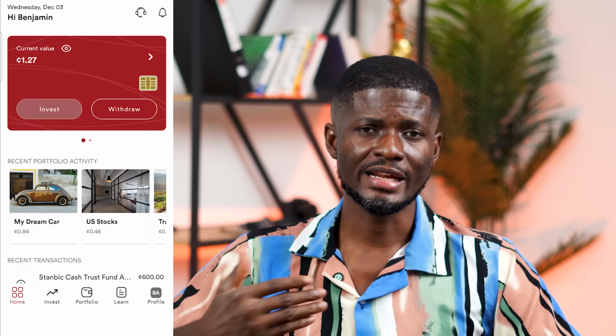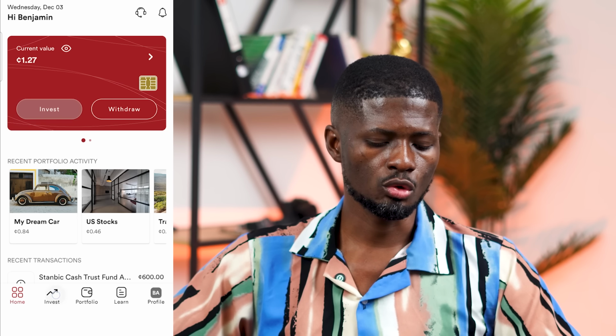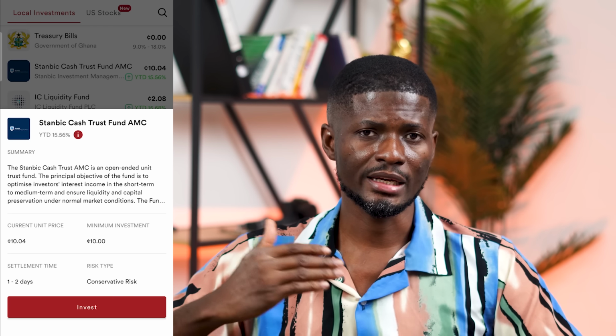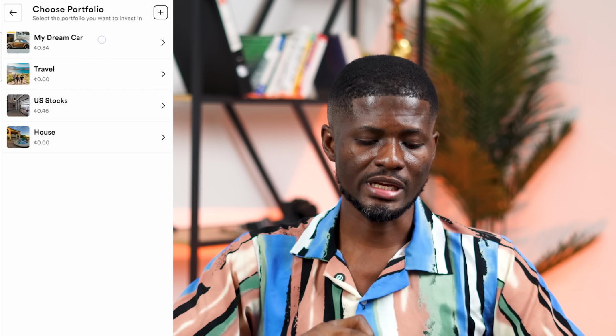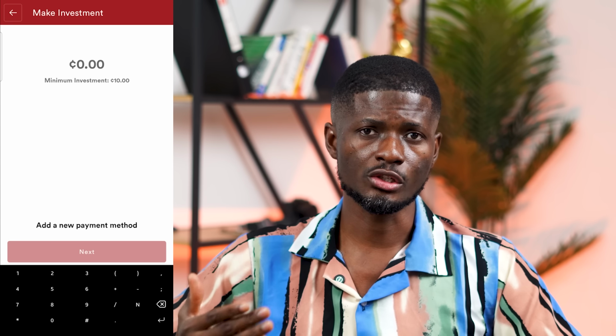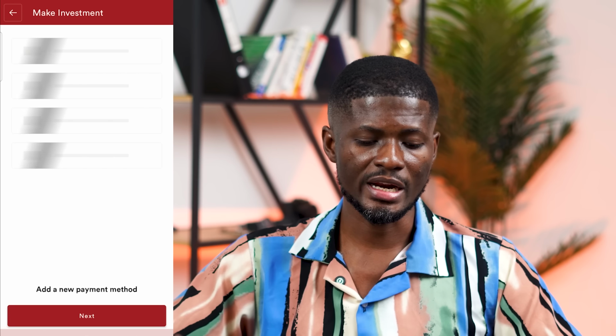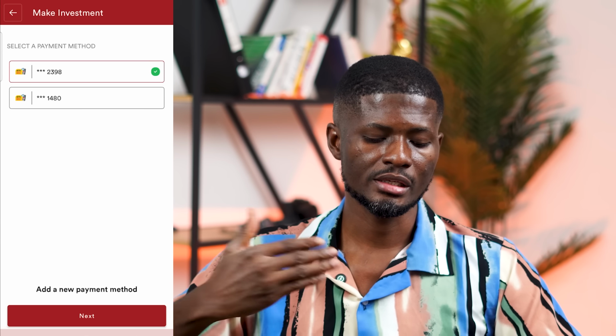After you do this, the next month, you go back to invest again, click on the Stanbic Cash Trust again, click on invest. Then you select the same portfolio that you chose. Then you can do another 600 cedis again, click on next, then select your payments, click on next again. So you do that investing in the same portfolio for the number of years, and you can see the growth of your money in the years to come.